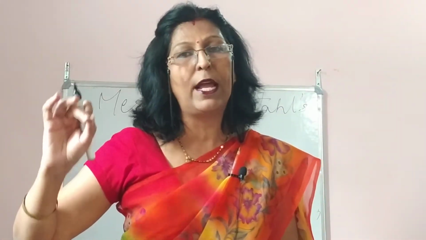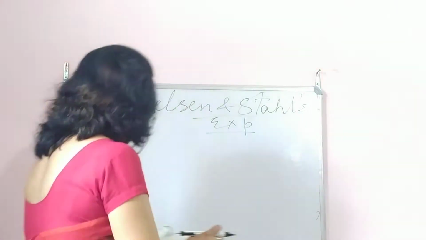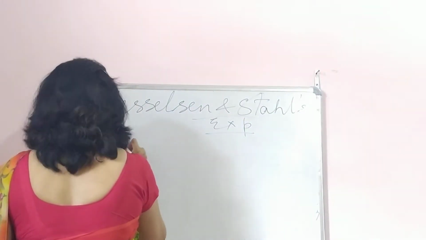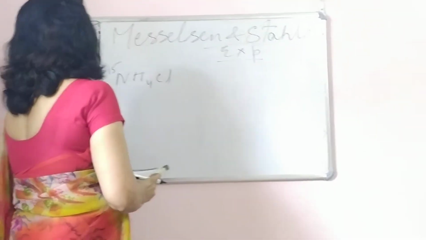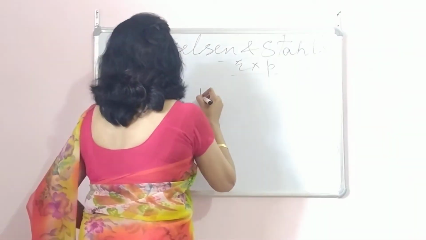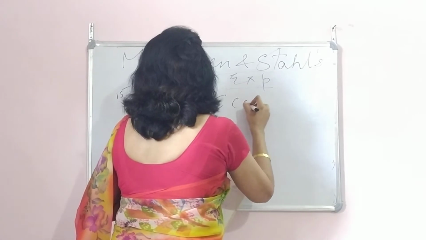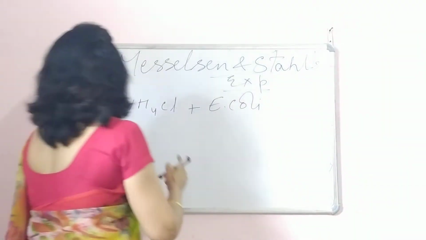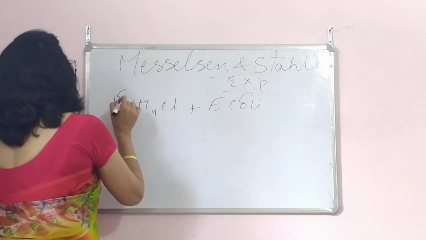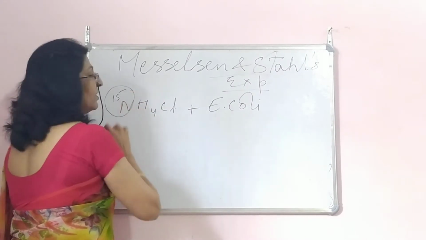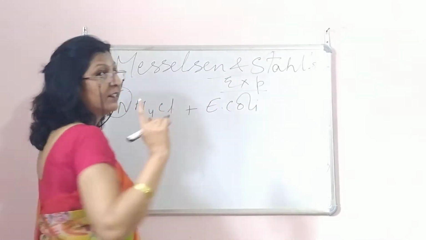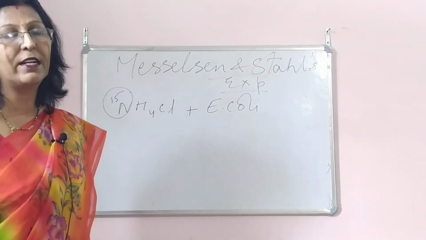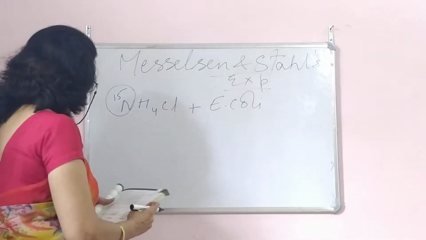He grew E. coli. E. coli is a bacteria, and he grew it in NH4Cl, and this N15 he took. Okay, he grew E. coli in NH4Cl. Now what is this N15? This is a heavier isotope of nitrogen. Okay, this N15 is a heavier isotope. This is not radioactive material. This is a heavier isotope.